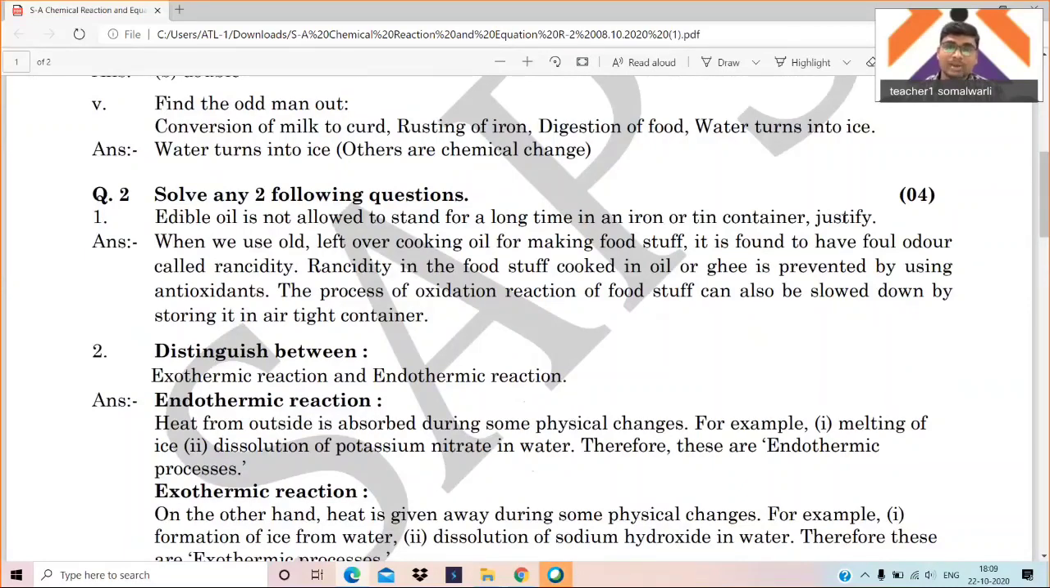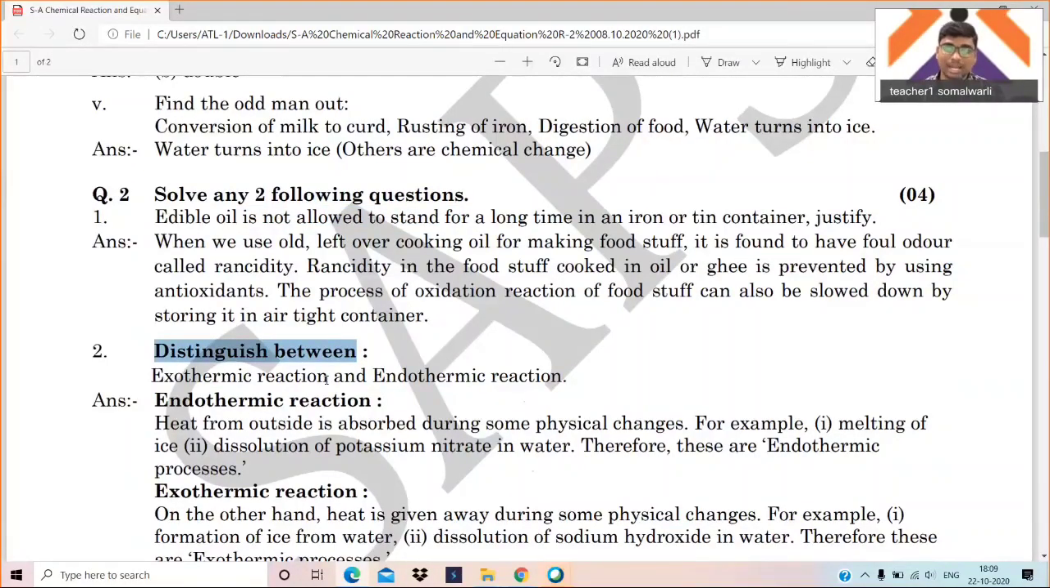In one word, when we place the oil and fat for a long time in an open tin container, they become rancid. To avoid rancidity, edible oil is not allowed to stand for a long time. That is the important point. They undergo the process of oxidation and oxidation leads to rancidity. So to avoid rancidity, we do not allow them to stand for a long time in a tin container. That is what is important.